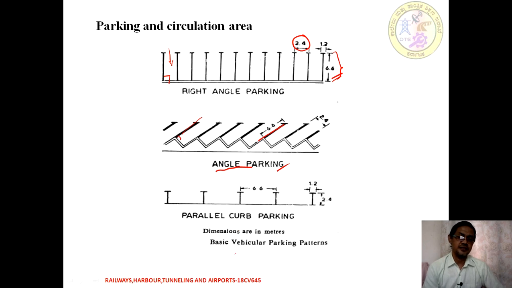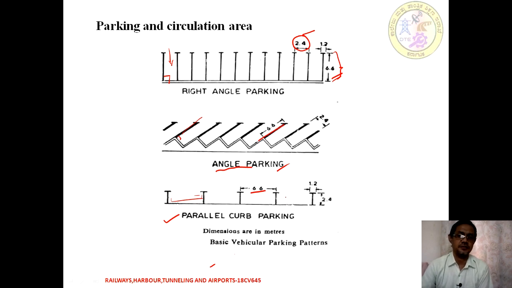Apart from that one, we can have curb parking, that is parallel to a curb. So the vehicles are parked in the parallel direction. Once again, this width is going to be 6.6 meters if it is parked parallel to the curb, and the same width is now 2.4 meters. Here the width is shown, that is 2.4 and 6.6. If it is parallel, the length is 6.6 and the width is 2.4. That is according to the basic types of vehicular parking pattern we are adopting.